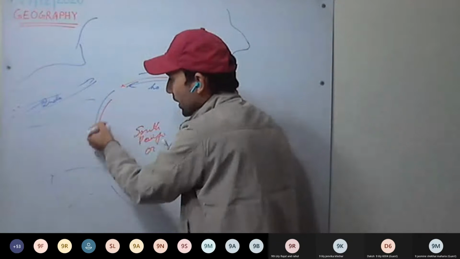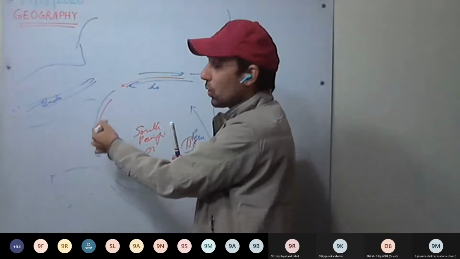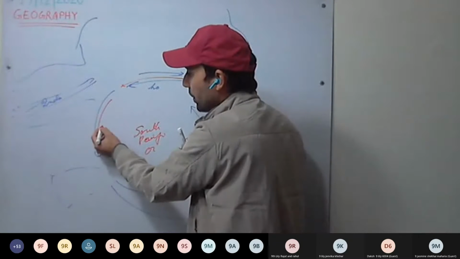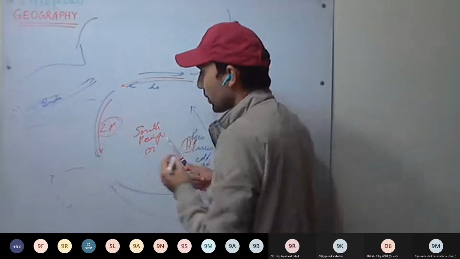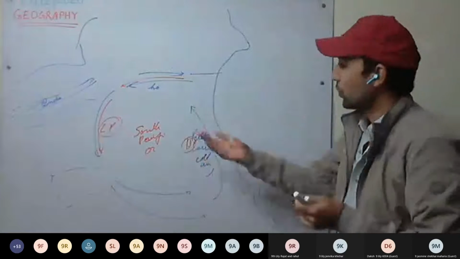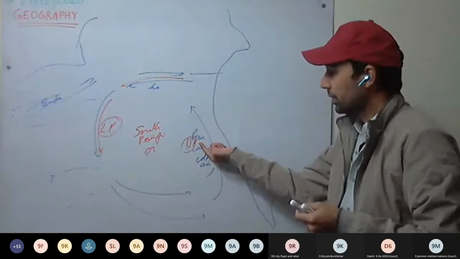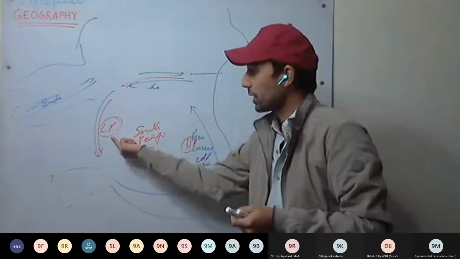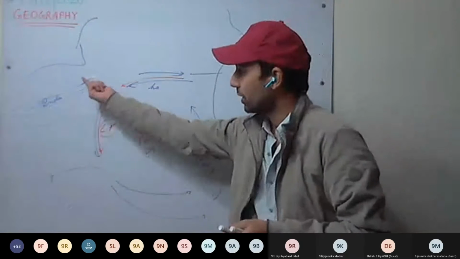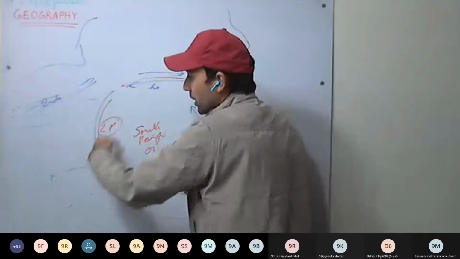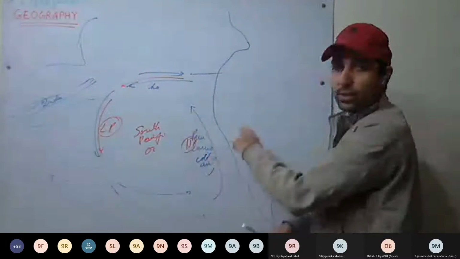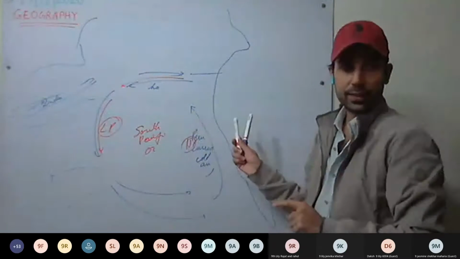And what will we have here? Here it is the hot waters. With hot water, the air above will be hot, less dense, low pressure. Okay, low pressure. So what will happen? High pressure here, low pressure here in Indonesia. Here we have the low pressure developed. So here low pressure develops, here high pressure develops. Now a pressure gradient is there.